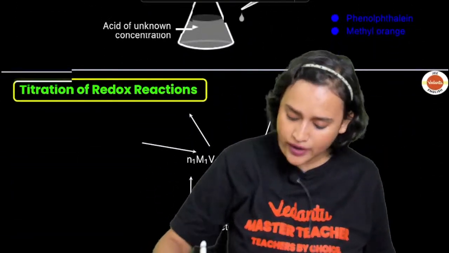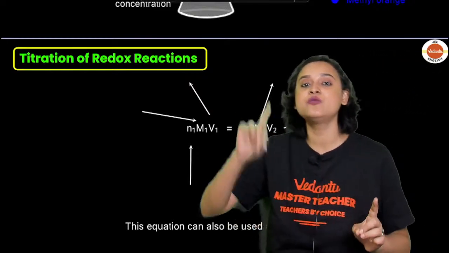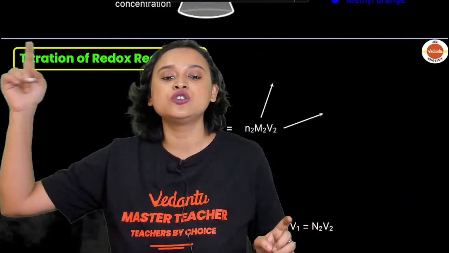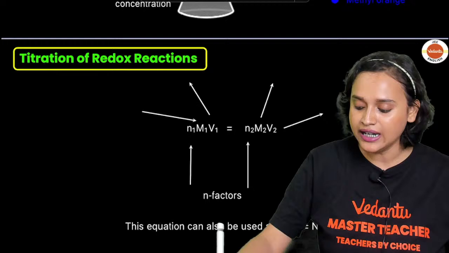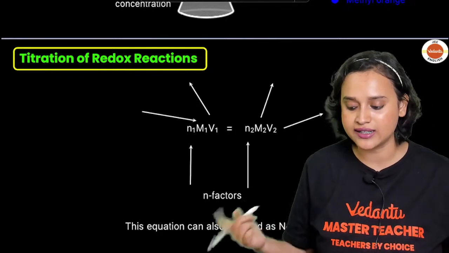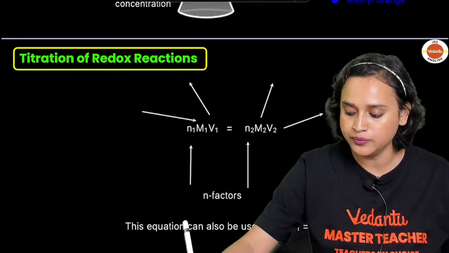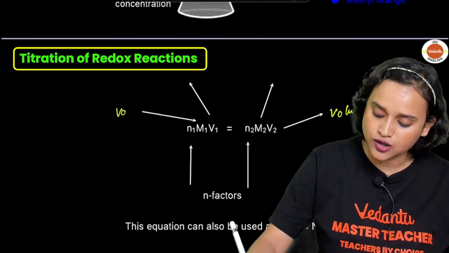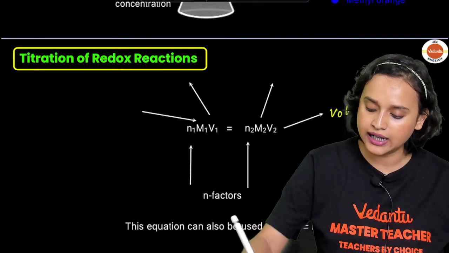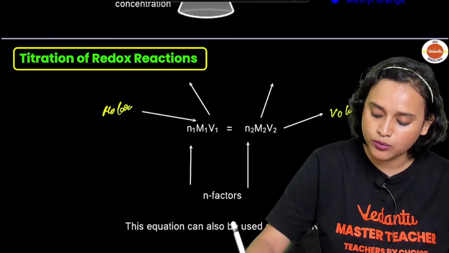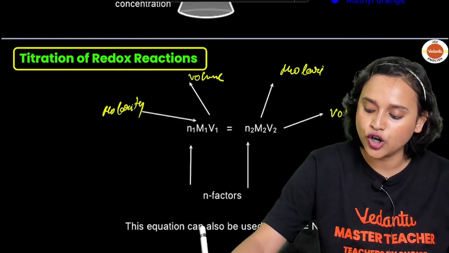Now what you do here, everyone, is N1 M1 V1 is equal to N2 M2 V2. This is an important formula. From here we can calculate a lot of things. N1 and N2 are your N factors. V1 and V2 are the volumes. M1 and M2 are your molarities.